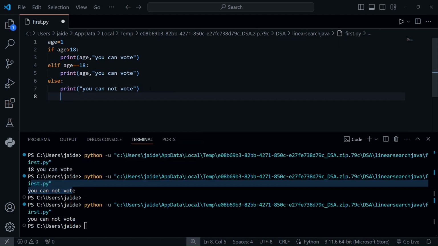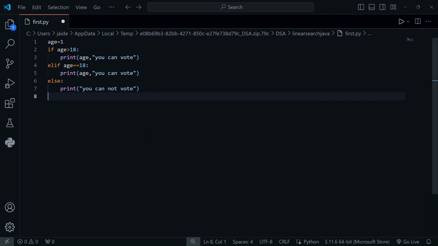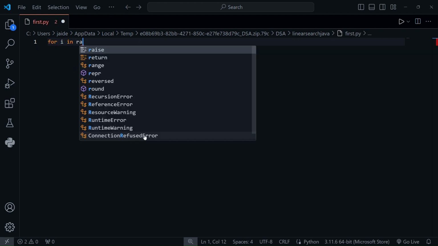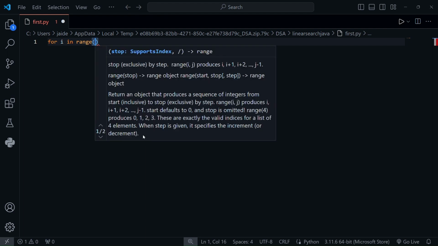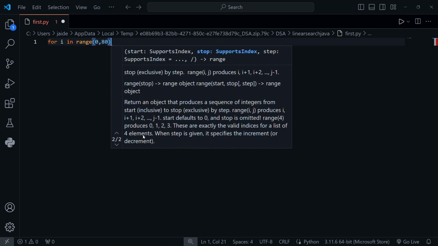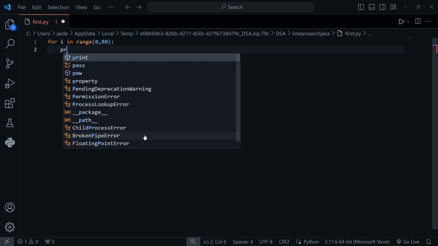Now we will discuss loops. First is the for loop. Loops are used to run a statement multiple times. First write for i in range, and we give the range 0, 80 and colon, then print i.